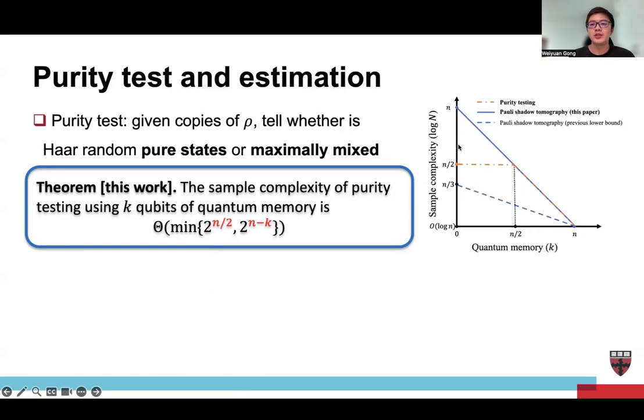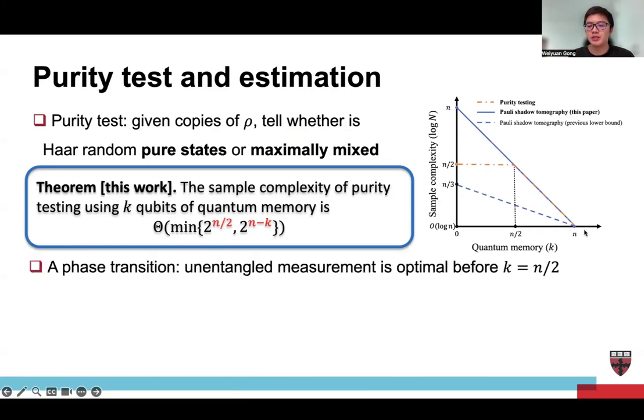So in the phase transition diagram, the blue line corresponds to the Pauli strings. When we don't have quantum memory, you have exponential sample complexity, and when we have n qubits of quantum memory, we have polynomial sample complexity, and this is just a smooth trade-off. But for purity testing, when we have fewer than k equals n over 2 qubits of quantum memory, then it's flat, which means that the single-copy protocol is just optimal. And then when we have more than n over 2 qubits of quantum memory, we have a smooth trade-off. We have a phase transition at n over 2.